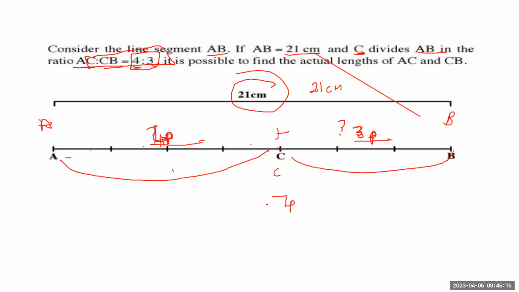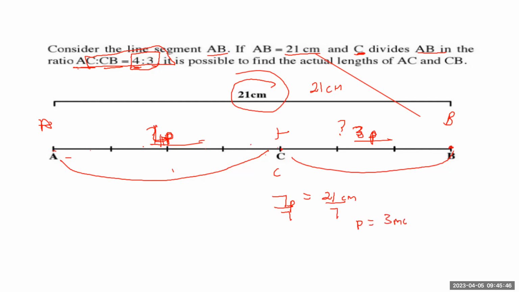So, how then do we get what is going to be AC? We can get it by doing the following. Starting from here up until there, I have 7 pieces, and the 7 pieces are going to be given as 21. Does that make sense? The whole 7 pieces is given by 21 centimeters. If I divide by 7 and divide by 7, P is actually going to be 3 centimeters.